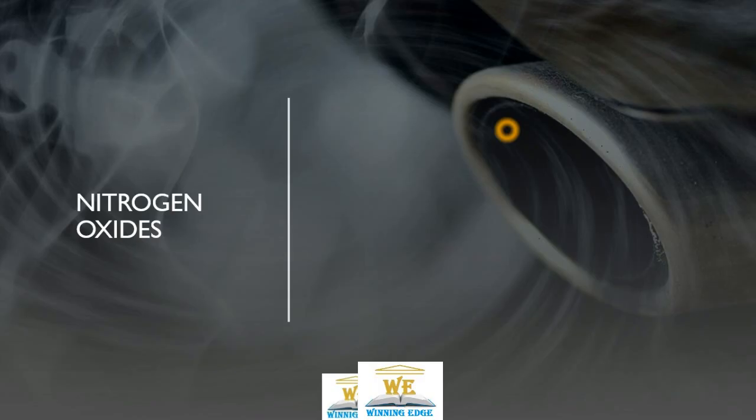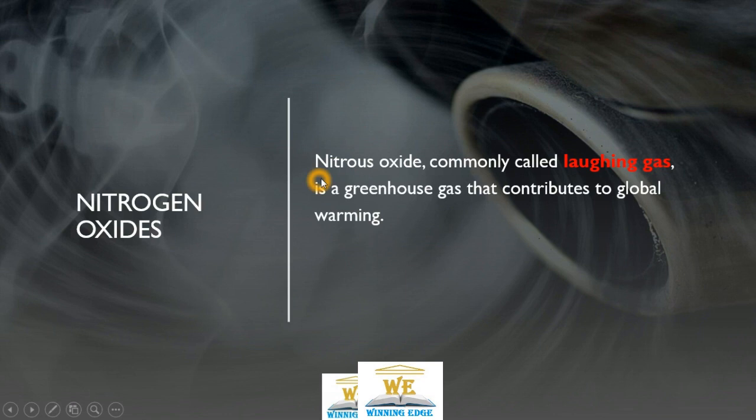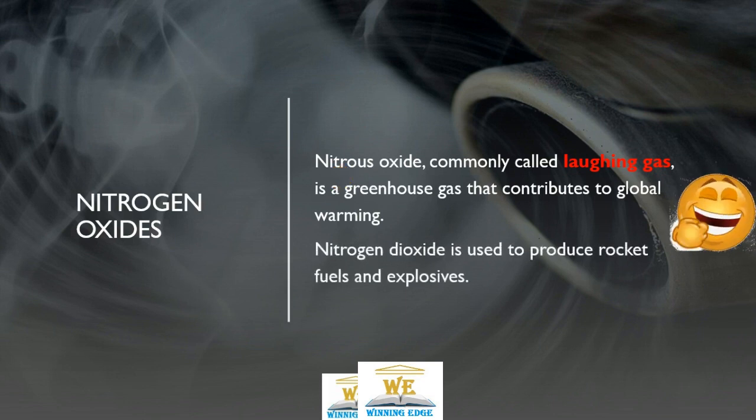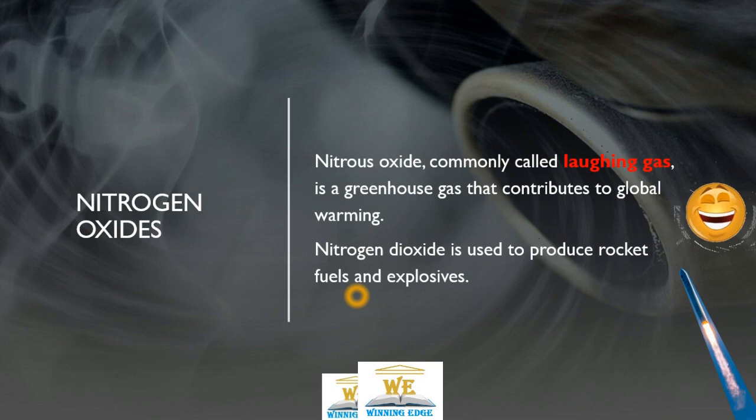Now we'll talk about oxides of nitrogen. First, nitrous oxide, which is also known as laughing gas, and its other side is that it is a global warming gas, a greenhouse gas. Nitrogen dioxide is used to produce rocket fuels and explosives. So these are a few uses of nitrogen oxides.